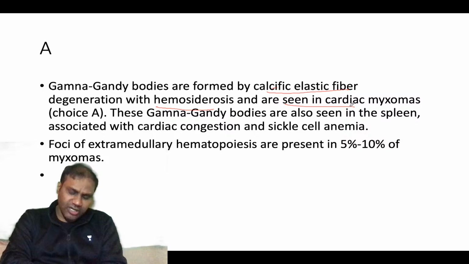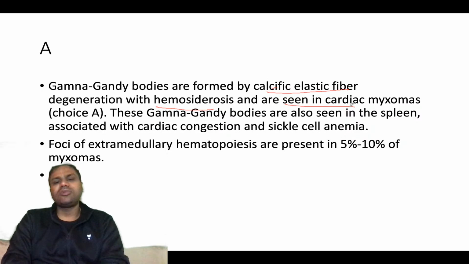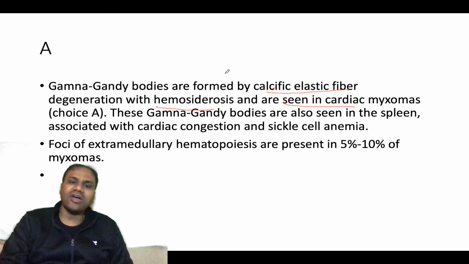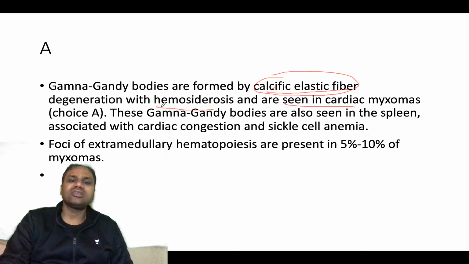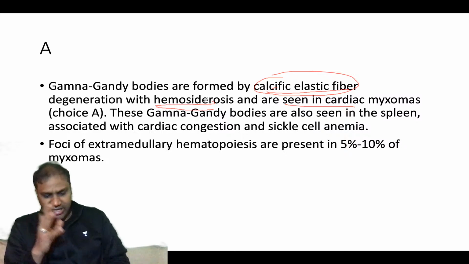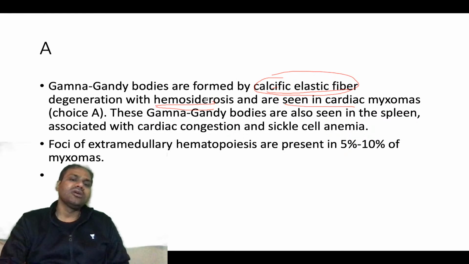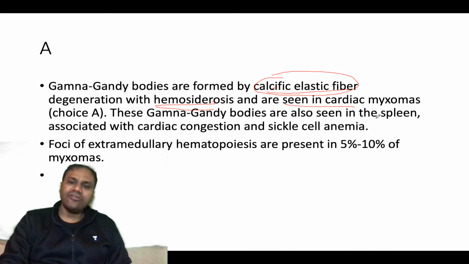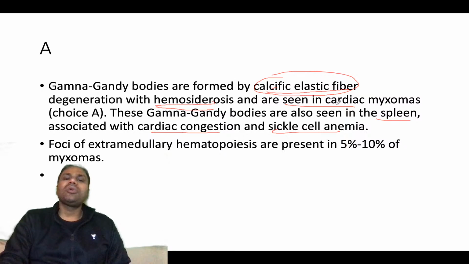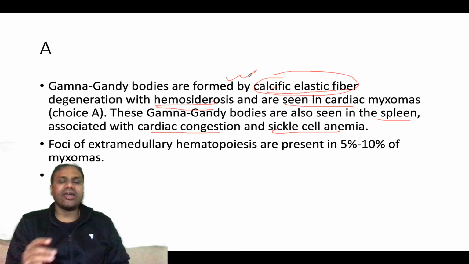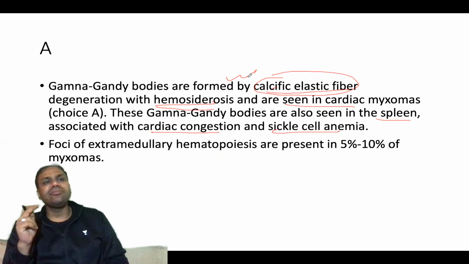We know them very well in the spleen, associated with congestion and sickle cell anemia, but they can also be seen in myxomas.